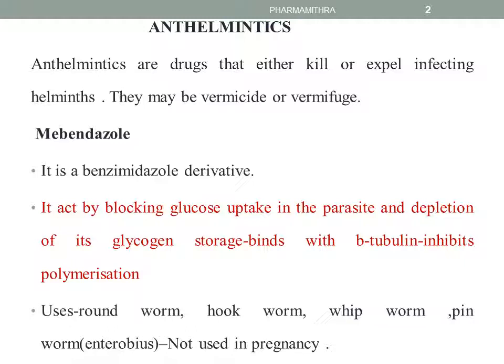Mebendazole may be used for treating roundworm, hookworm, whipworm, or pinworm. Pinworm is otherwise known as Enterobius. This mebendazole is not used in pregnancy. Note that.